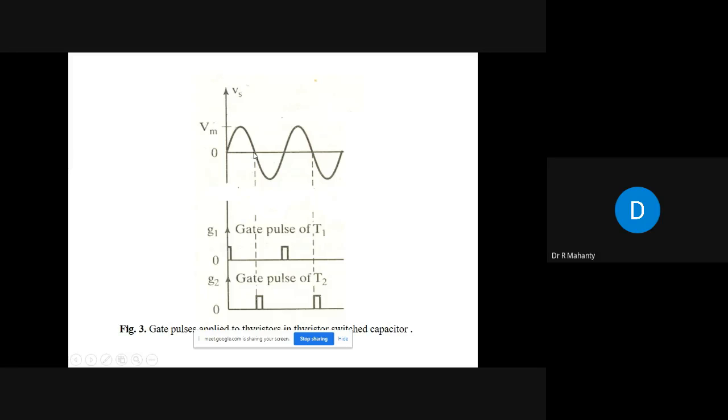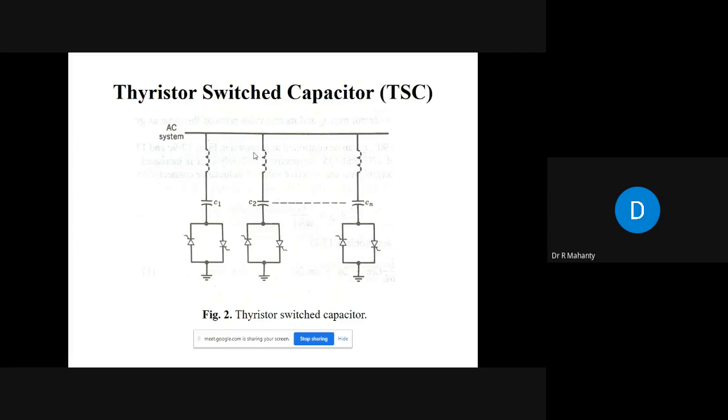So in that case, what will happen? You will not have a large value of current flowing in the circuit. Therefore, in thyristor switched capacitor, we turn on and turn off the capacitor during the zero voltage condition, so that the initial current is not large. Over and above, you have a small value of inductor connected in series.